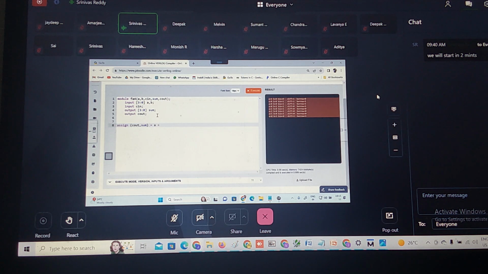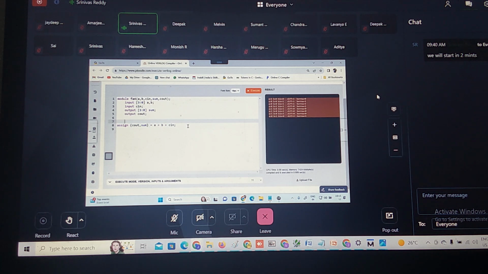Just do the addition operation: A plus B plus C. Correct? Now this will take 4 bits, this will take 4 bits, and this will take 1 bit. It will do a 4-bit addition operation, and the 4-bit sum will be assigned to this sum, and the last 1 bit is assigned to Cout. It is as good as concisely we reduce the code.